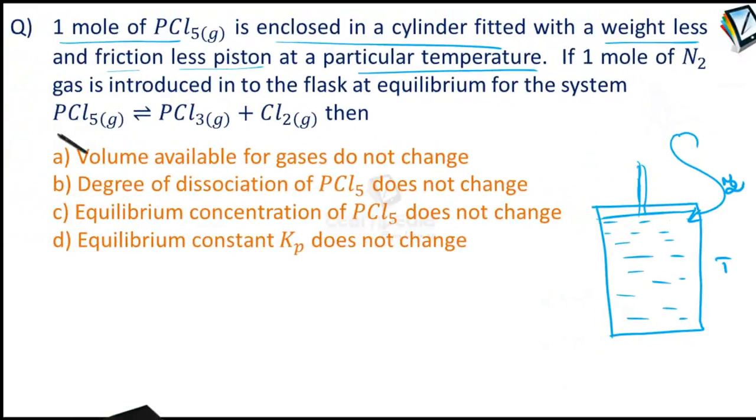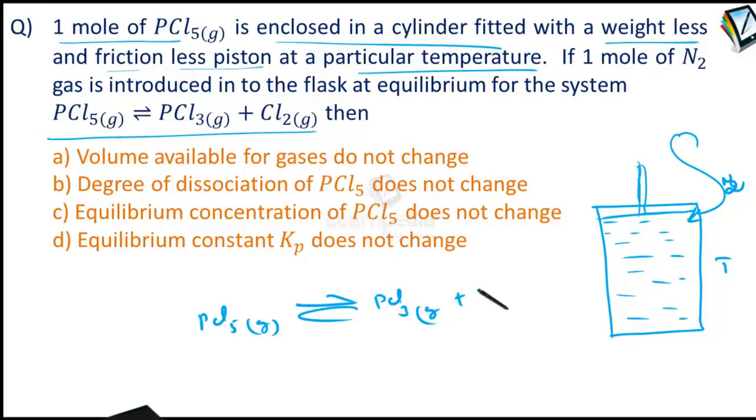the system PCl5 gas giving PCl3 gas plus Cl2 gas, then what will happen? The various options are given. So in the system we have originally 1 mole of PCl5, and since you are pumping 1 mole of nitrogen at equilibrium, by the time equilibrium is attained, the PCl5 gas undergoes to give PCl3 gas and chlorine